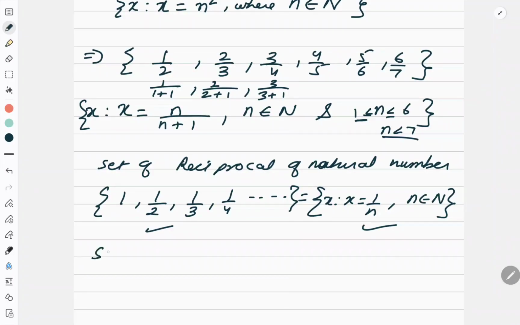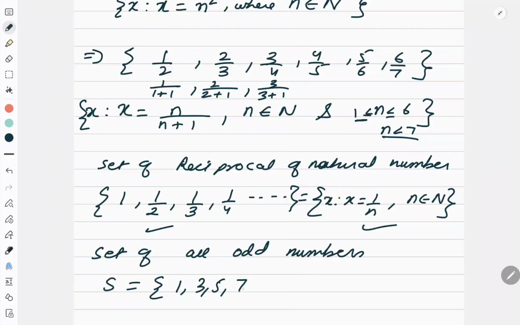In the same way, if I ask you what is the set of all odd numbers, then how will I express it? S is equal to, what are the odd numbers? 1, 3, 5, 7, like this.